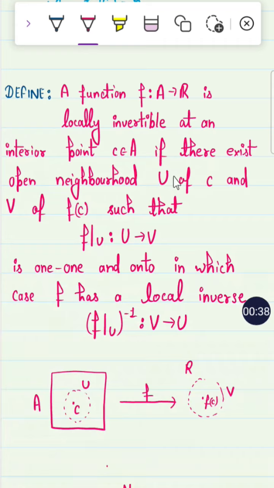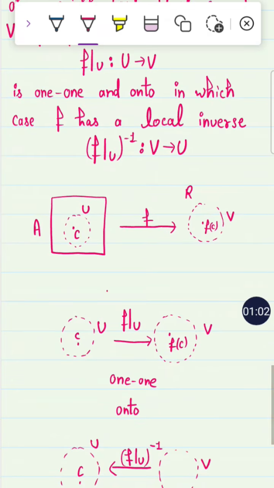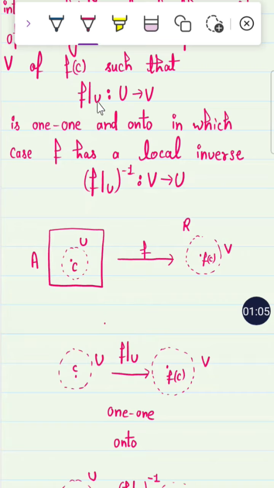If there exists an open neighborhood U around c, the point in the domain of the function, and V of f(c), such that f maps the neighborhood U of c to the neighborhood V of f(c), with range in R, then consider f restricted to U. When we restrict the domain not to A but to U, that means we take the points from U only, not from the whole set A.